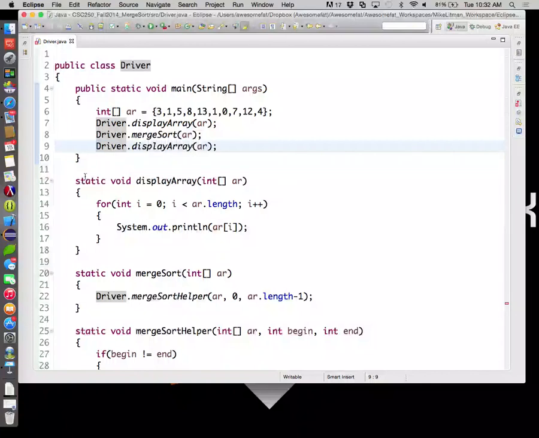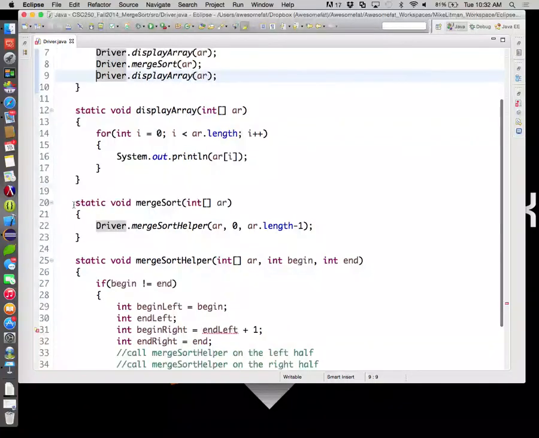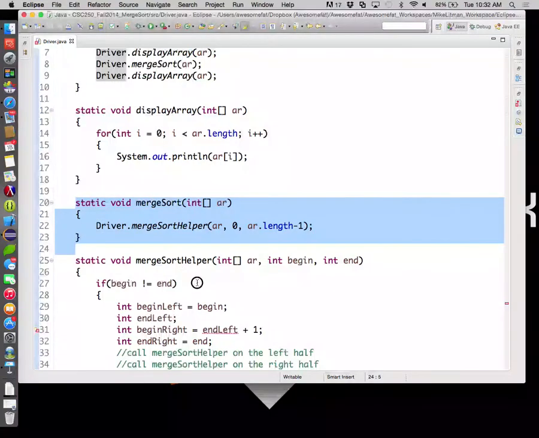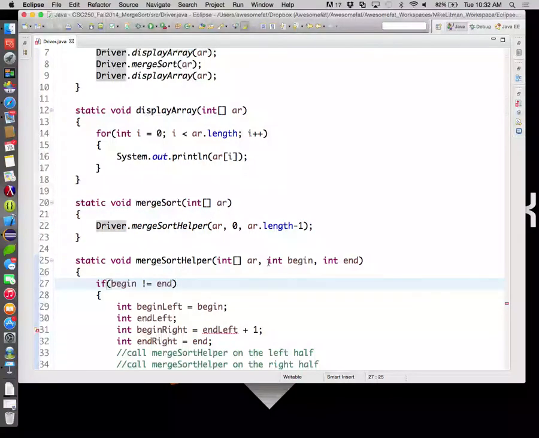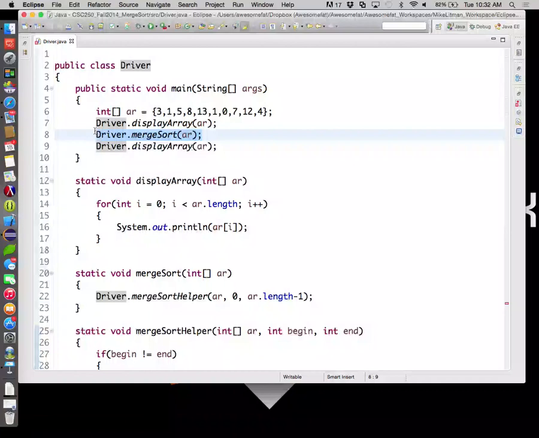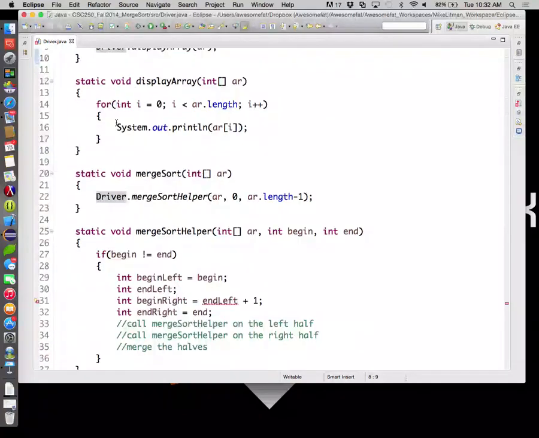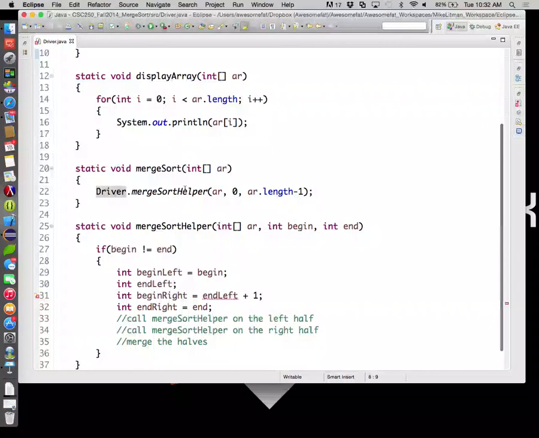All right, so in any case, we wrote a little display array. We created our merge sort, which then calls our merge sort helper so that the user who is calling merge sort doesn't have to worry about the begin and end. So we can just call merge sort up here and it looks all pretty. And then we have the additional details in merge sort helper. When we make our initial call, we're going to pass the array along, as well as the initial begin, which is 0, and the initial end, which is array length minus 1. Last class we decided as a group that end was always going to be the last legal bucket in the list that we're interested in.